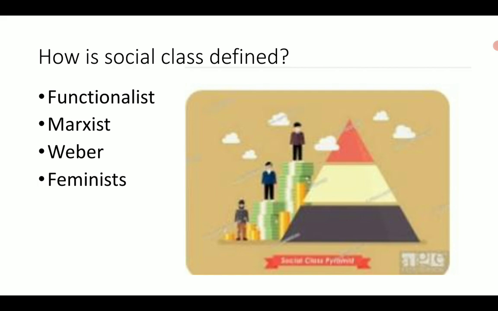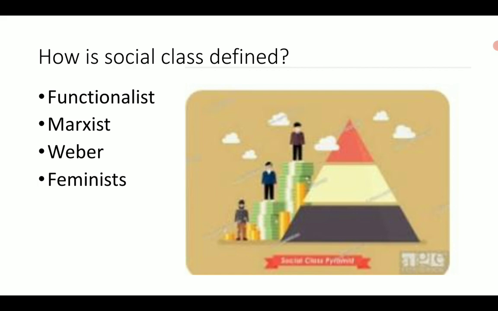So what does Weber think about social class? Weber is the sociologist who partly agrees with Marxism. He says that stratification in society is not only on the basis of class. There are other factors on the basis of which people are stratified.